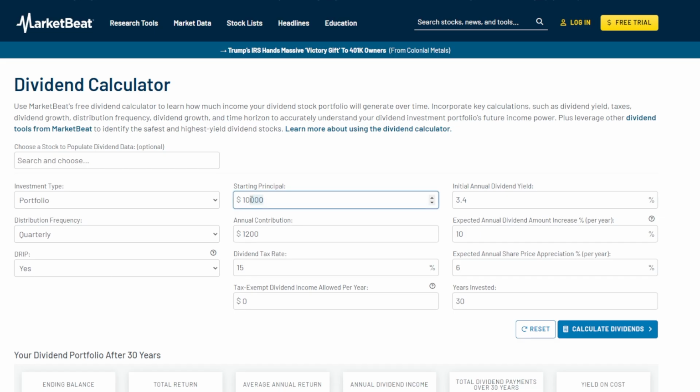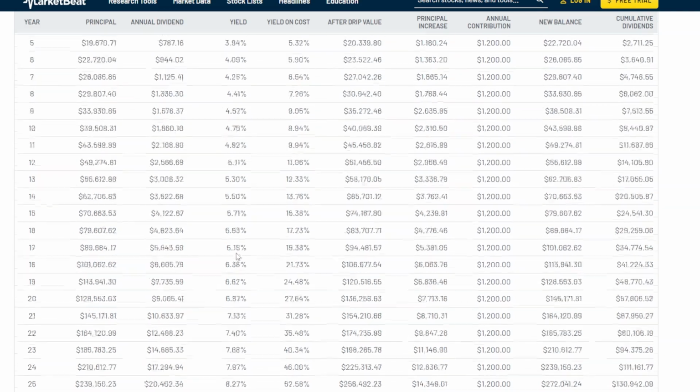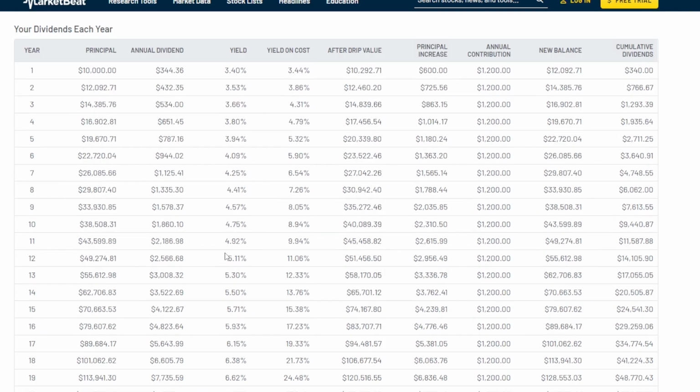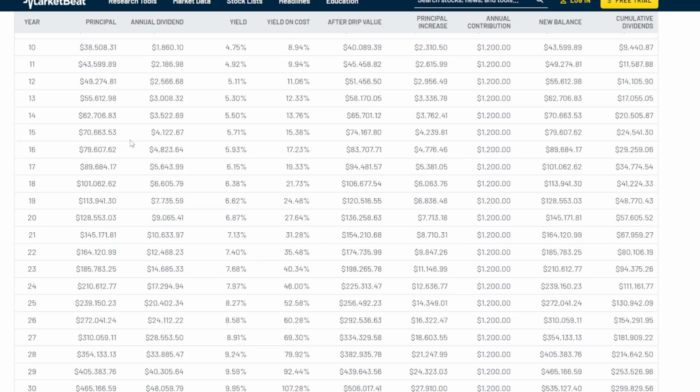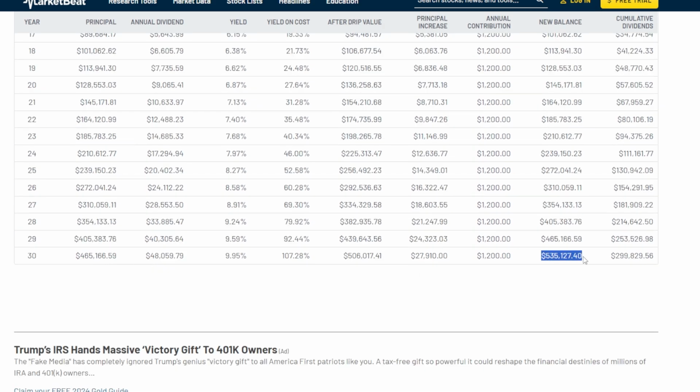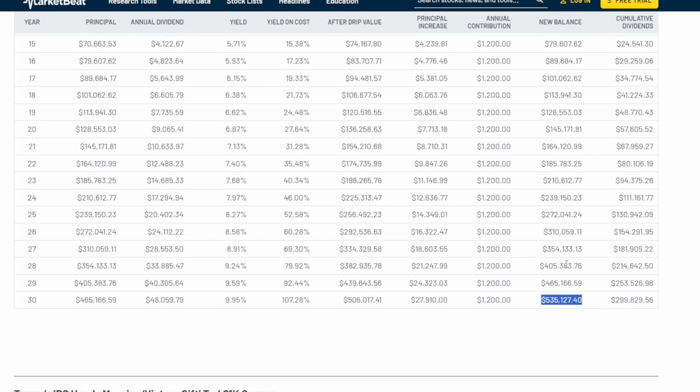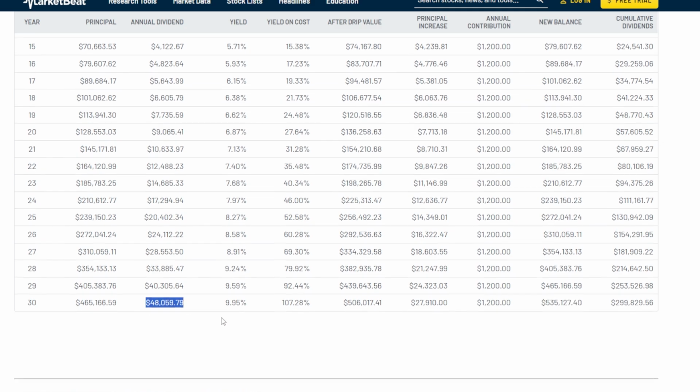Now, even with a $10,000 initial principal based off these same numbers and $100 per month on top of this, this portfolio still would take a long time to grow. Don't get me wrong, but let's be real, just $10,000 is not that much to invest for your retirement. But over 30 or so years, the portfolio, in theory, based on these numbers, could end up at $535,000 plus and almost $50,000 per year in dividends.